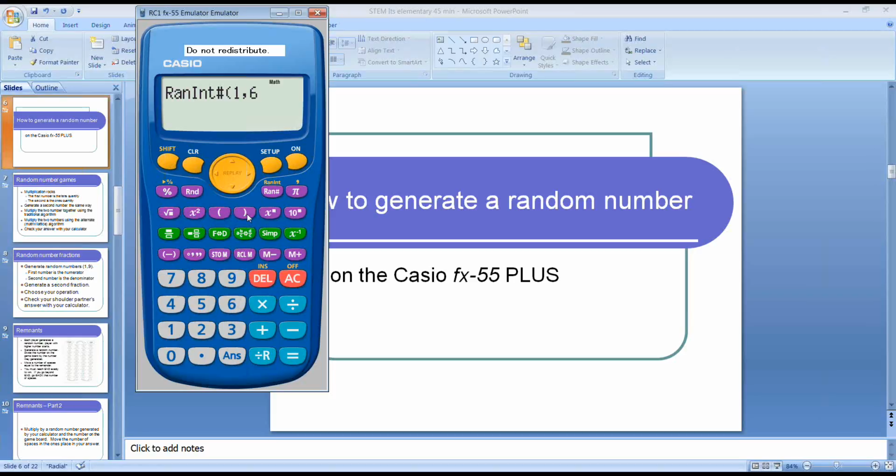I'm a purist. I like my kids to close their parentheses. You don't have to in this case, but I think it's a good habit to get into. So I'm going to generate a random number, 4, press it again, generate another random number.